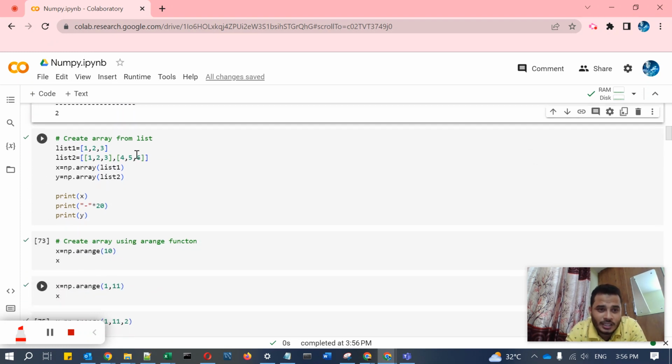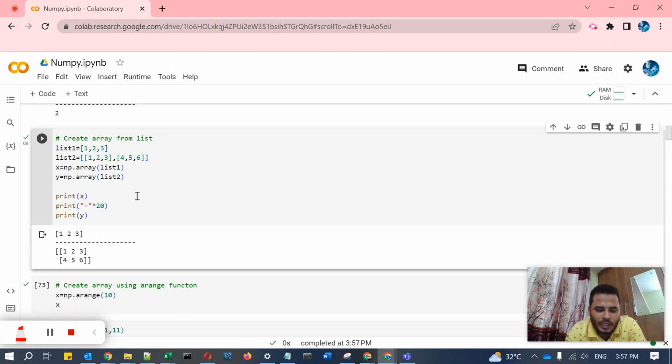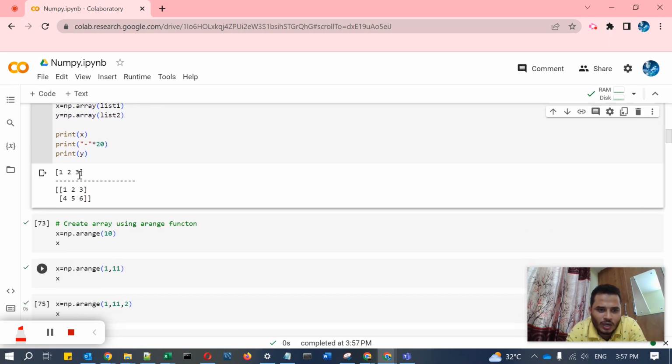Next is creating an array from a list. How can you create an array from a list? List one is like this, 1 2 3, and list two is like this. As I told, you have to pass them like this to create two dimensional or three dimensional arrays. Then np.array will create them when you pass list one and list two. x will be an array and y will be an array. We can see this x and y: 1 2 3 is one dimension, and y is two dimension.